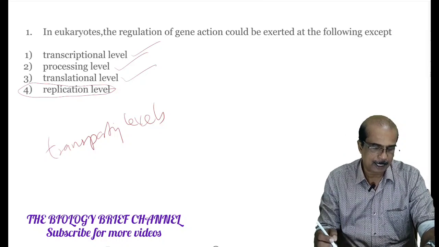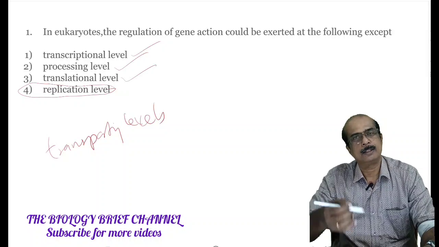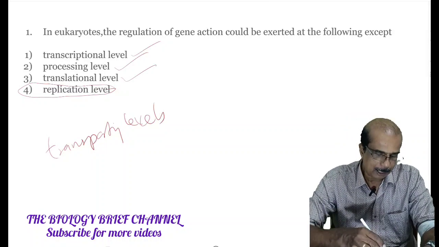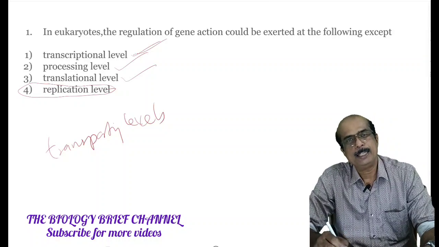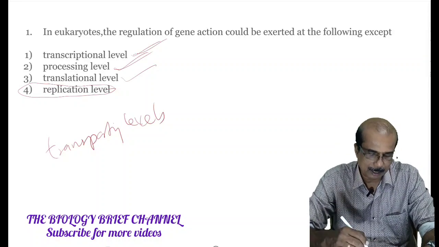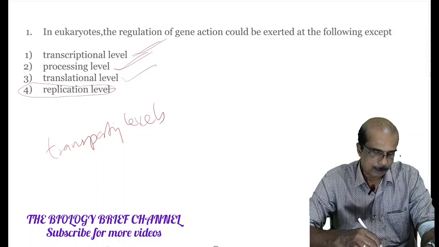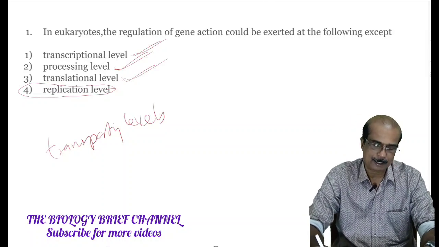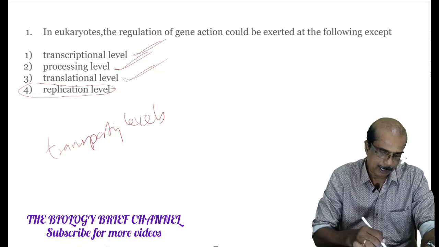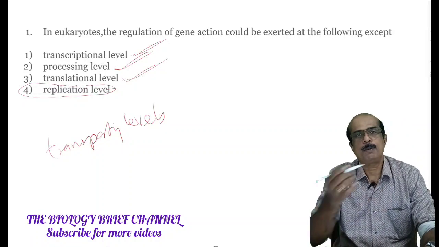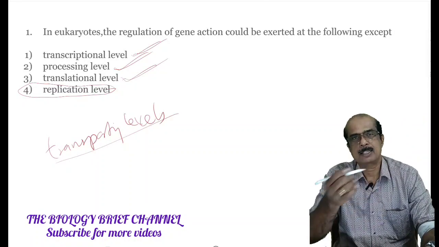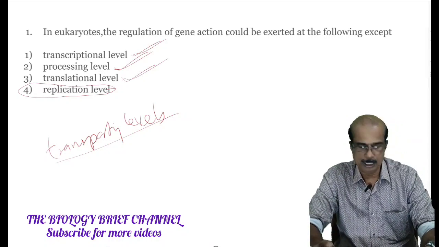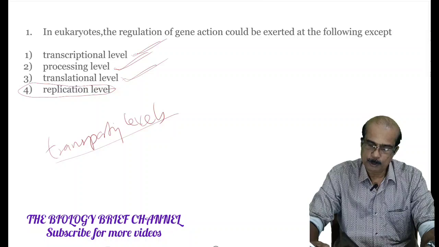Here, at the transcriptional level, at the stage of primary transcript formation, gene action is regulated. During mRNA splicing or mRNA processing, the gene action is controlled. During the formation of the polypeptide chain, there is regulation, and when mRNA, or the primary transcript, is transported from the nucleus to the cytoplasm, there is also regulation of gene action. We are moving to the next question.